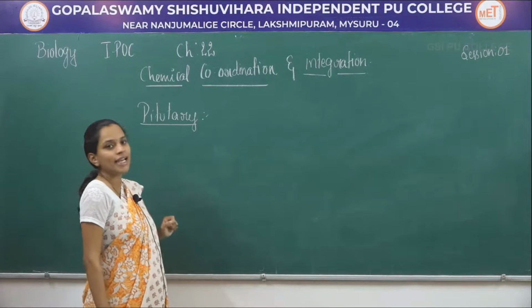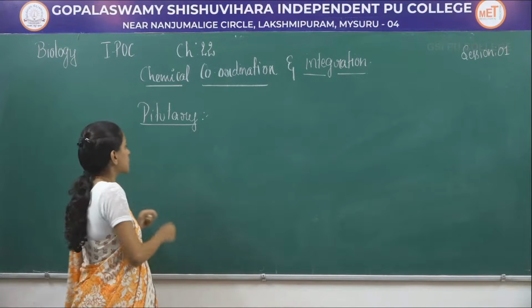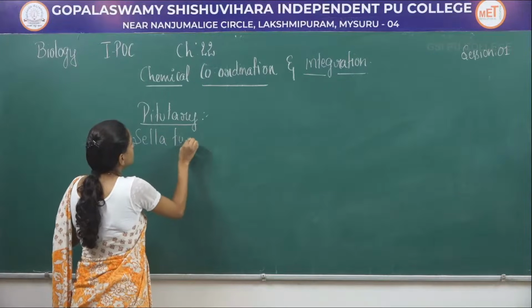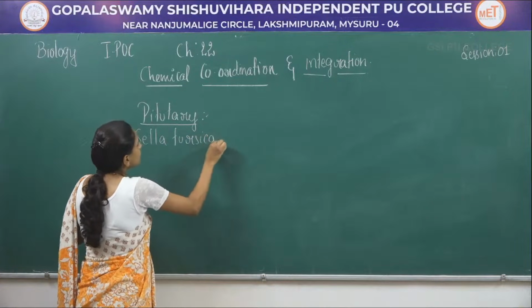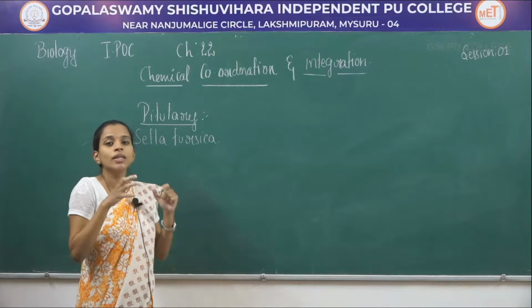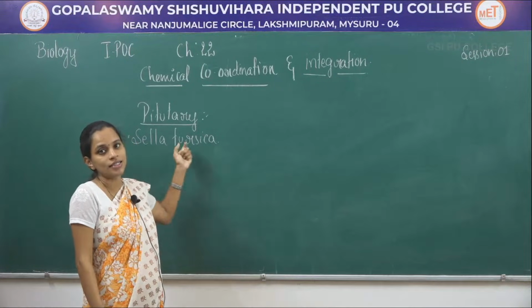So, this pituitary gland is present within a bony structure. That bony structure is called sella turcica. This pituitary gland is present just below the hypothalamus within a bony cavity called sella turcica.